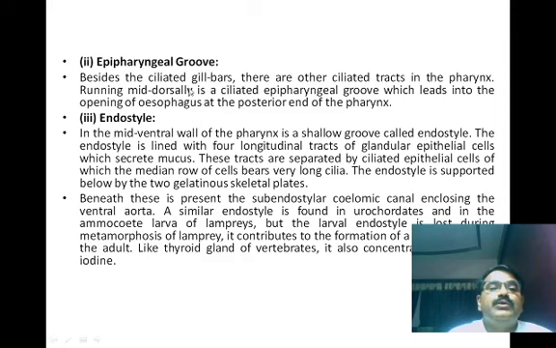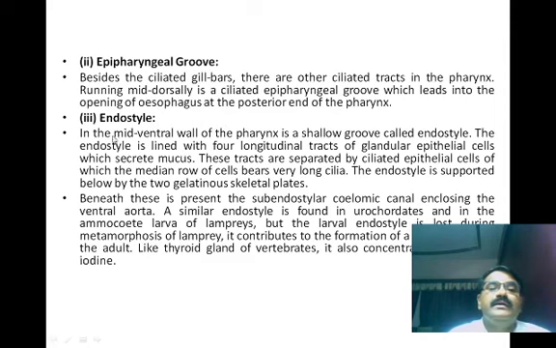Now the epipharyngeal groove. Beside the ciliated gill bars, there are other ciliated tracts in the pharynx. Running mid-dorsally is a ciliated epipharyngeal groove, which leads into the opening of the esophagus at the posterior end of the pharynx. That is, the pharynx leads into the esophagus. Beside the ciliated gill bars there are other ciliated tracts in the pharynx, running mid-dorsally is a ciliated epipharyngeal groove which leads into the opening of the esophagus at the posterior end of the pharynx.